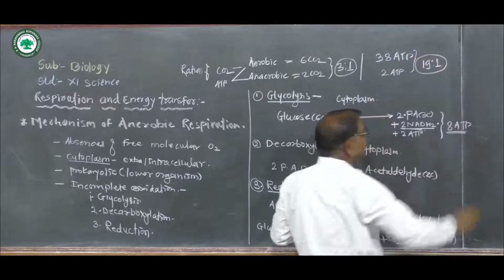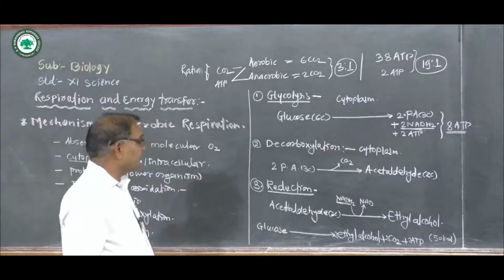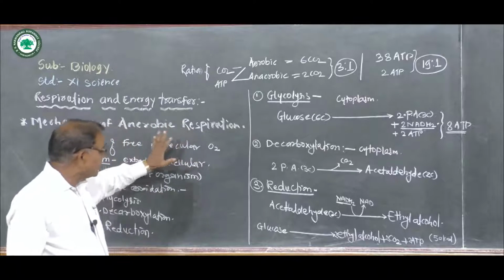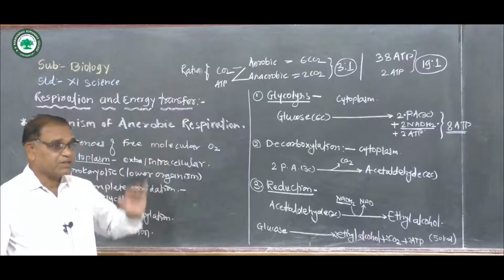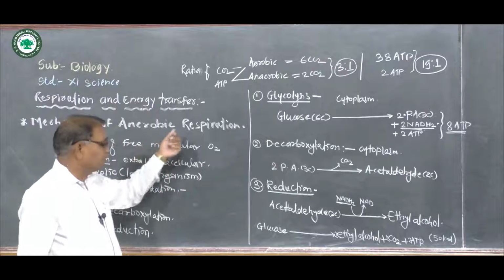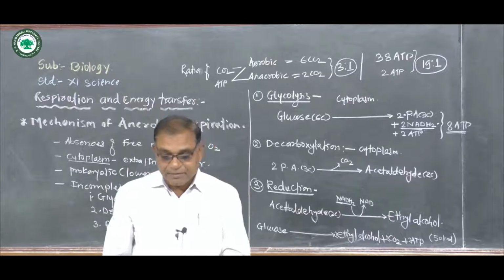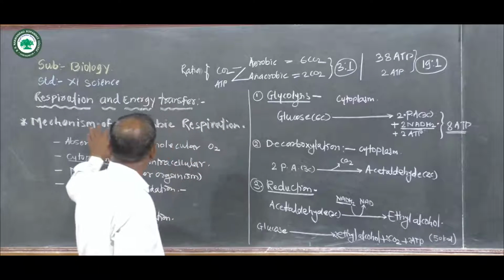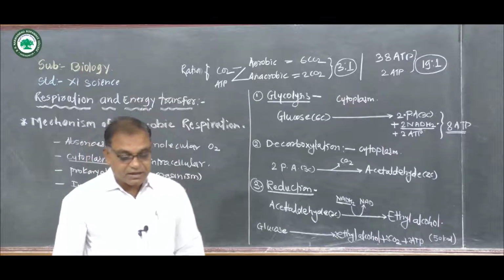Remember it; such questions can be asked in the NEET exam. Anaerobic respiration takes place in lower organisms like bacteria, fungi as well as yeast.